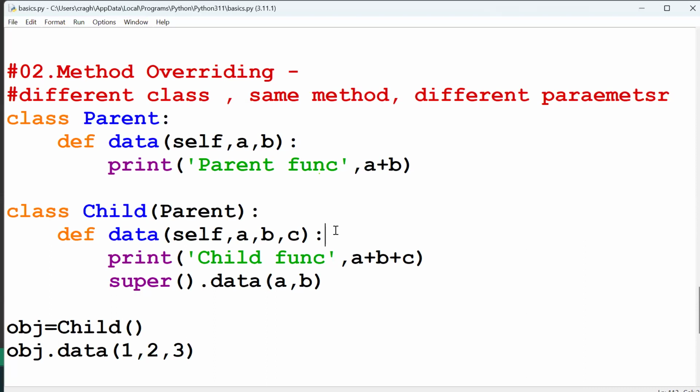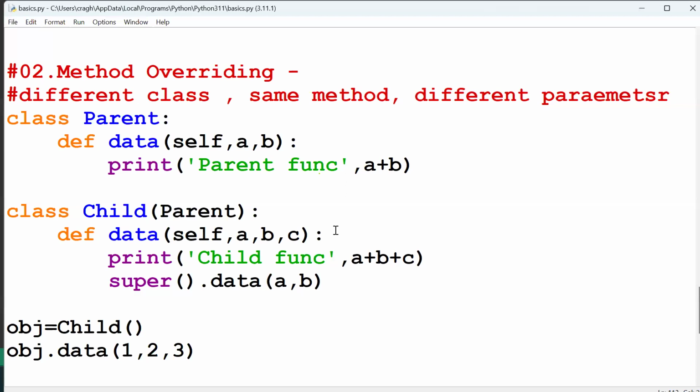What is inheritance? One class building another class. What is hierarchical inheritance? One parent, two children. The parent can pass to two child classes. That is called hierarchical. And what is multiple? One child, two parents. In a single class, you can derive more than one class. That is called multiple inheritance.